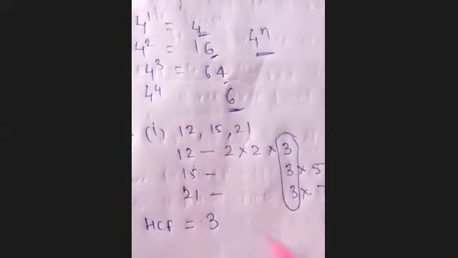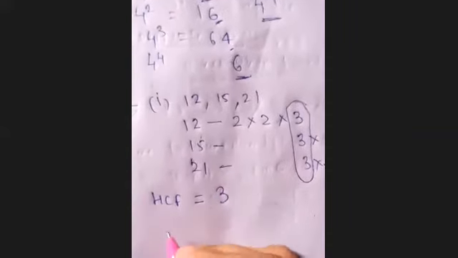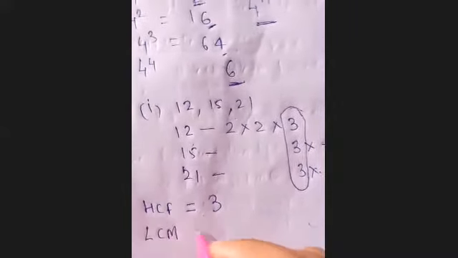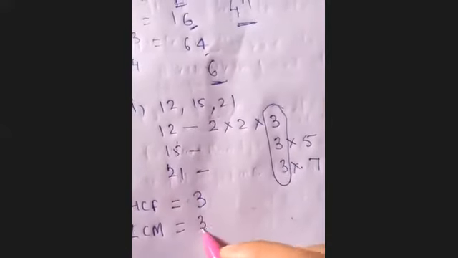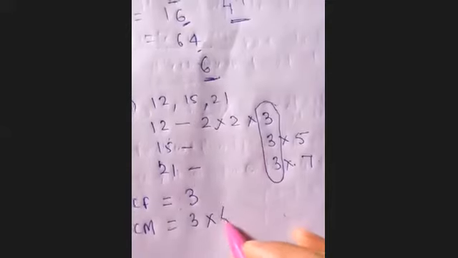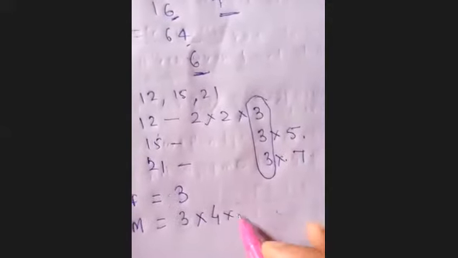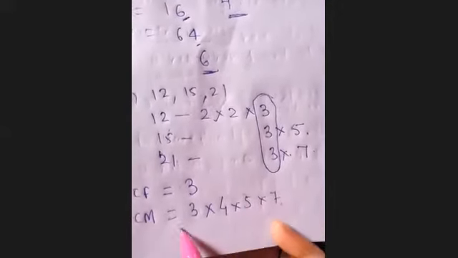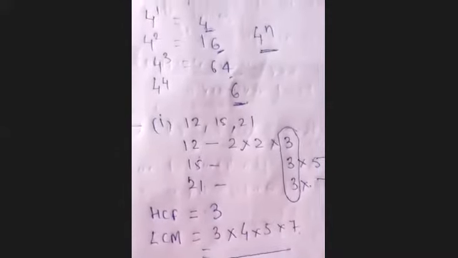Okay, and when you find the LCM, you will write this 3 and the least common multiplication, which means all the rest of the numbers will also be included. So 2 twos are 4, into 5 into 7. This you will write. This will be the LCM of these three numbers. Now you got it, Diksha? Yeah, this will become 420.